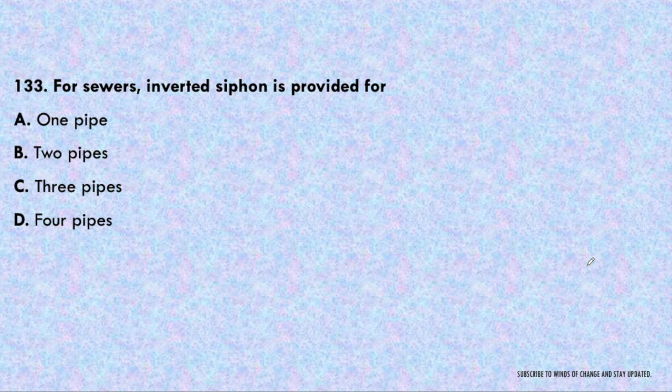Next question. For sewers, inverted siphon is provided for 1 pipe, 2 pipe, 3 pipe or 4 pipe. So inverted siphon is provided for 3 pipes simultaneously. The answer will be C.